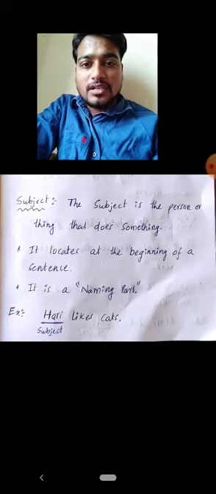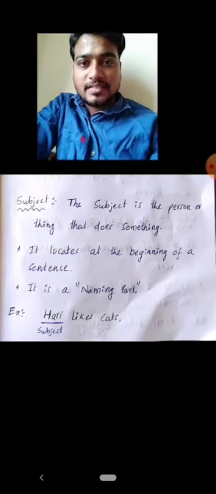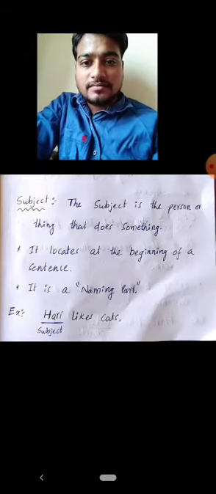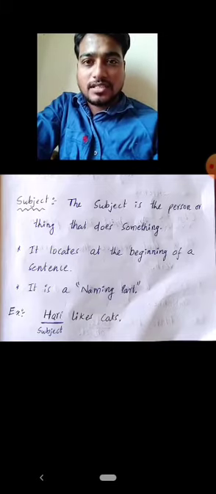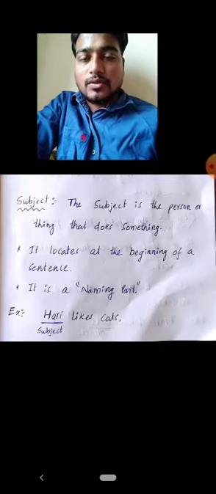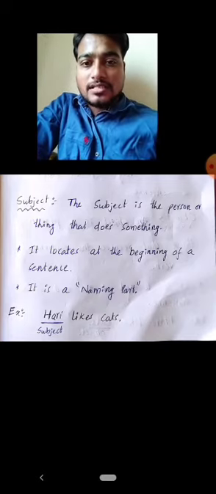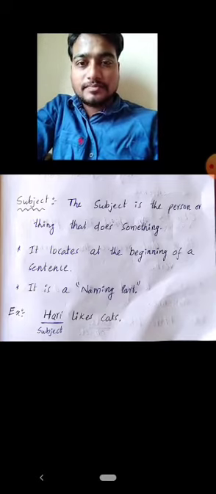For example, Hari likes cats. In this sentence, if you look at the underlined word Hari, Hari is the naming part and it is the subject in the sentence. If you see, it is at the beginning of the sentence. So, it is the subject in a sentence.